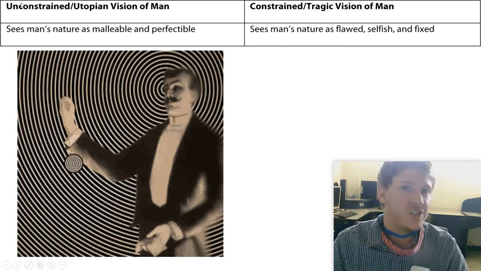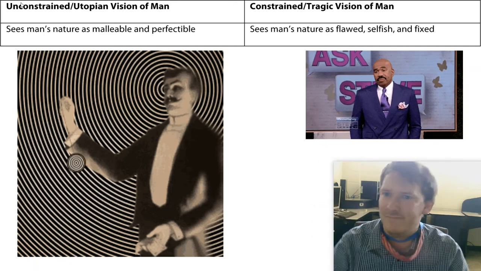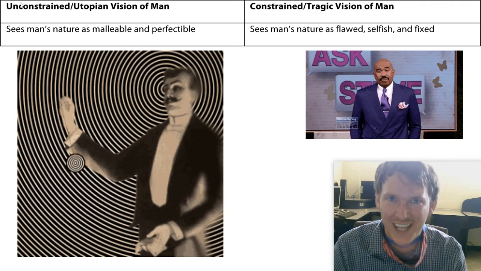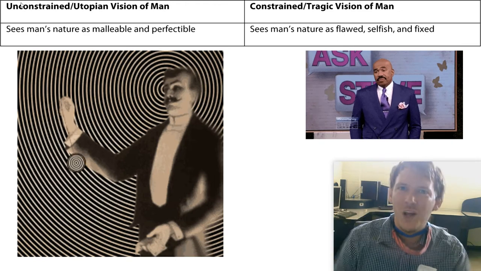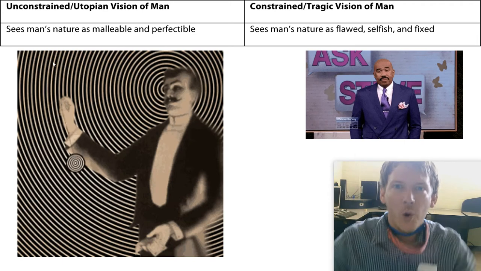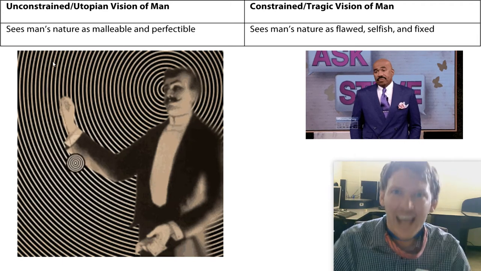But the unconstrained vision says, no. If we work hard enough, we can do it. We can change minds. The constrained vision says, no, it's not the way it works. People are selfish. People don't necessarily change. And if they do change, it's for their own selfish interests. They're not just going to willingly abide by what you say for the better of mankind. It doesn't work that way. We're cavemen. We're animals. We're not naturally angels.